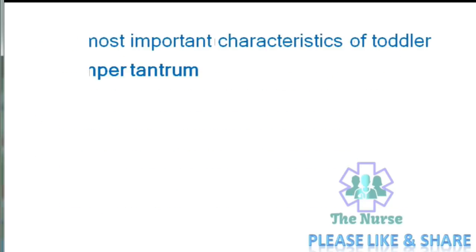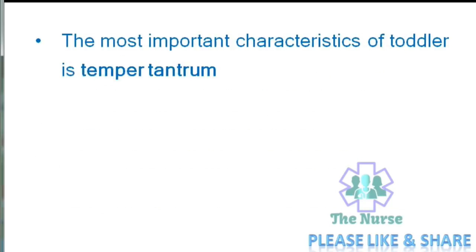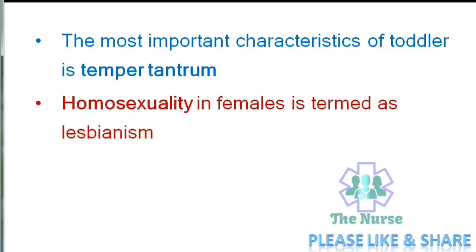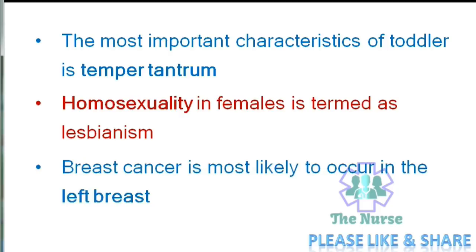The most important characteristic of toddler is temper tantrum. Homosexuality in females is termed as lesbianism. Breast cancer is most likely to occur in the left breast.